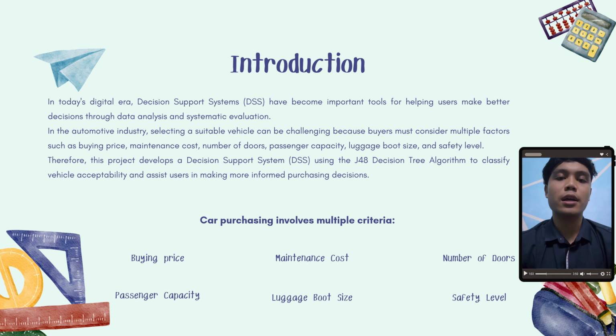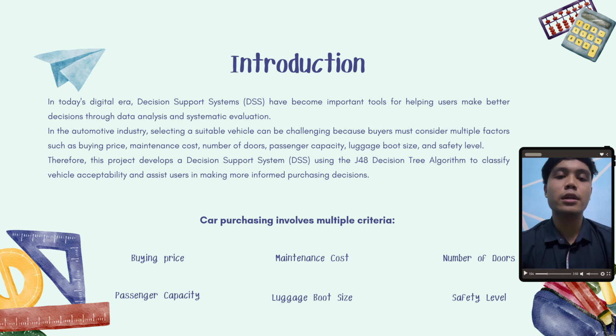Because every car is different, trying to pick the right one can be very confusing and stressful without a clear guide. So to solve this, our team built a system specifically to help buyers evaluate cars. We took real car data from the database that we call the UCI repository, and then we used a smart computer method that we call the J48 decision tree.